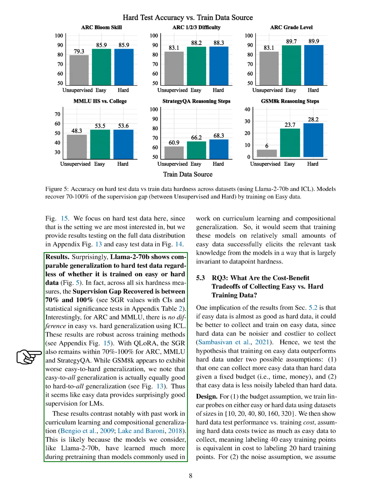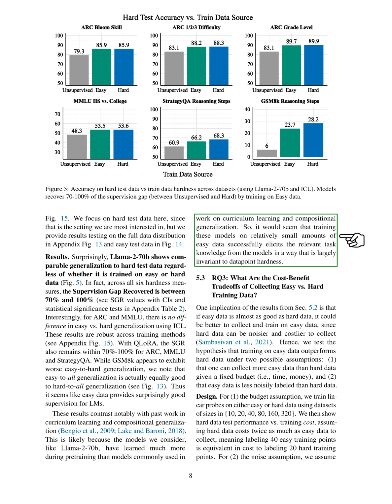These results contrast with past work in curriculum learning and compositional generalization. This could be because the models we consider, like Llama 2 70B, have learned much more during pre-training than models commonly used in work on curriculum learning and compositional generalization. Lastly, we wanted to understand the cost-benefit trade-offs of collecting easy versus hard training data.